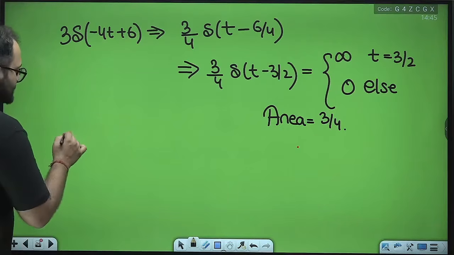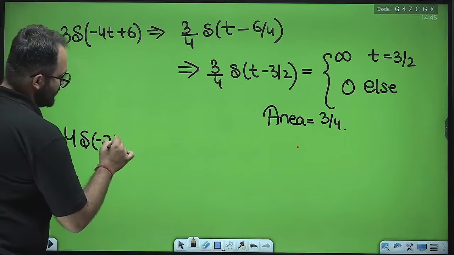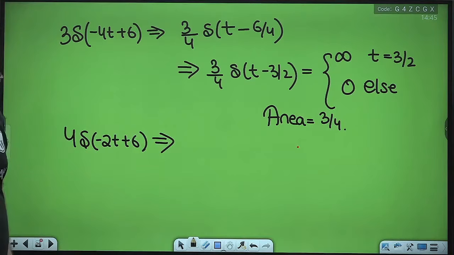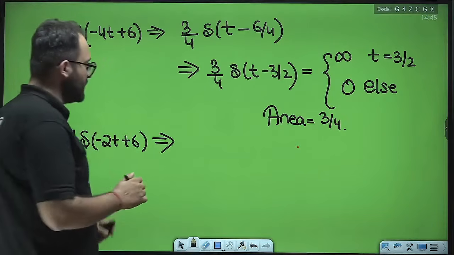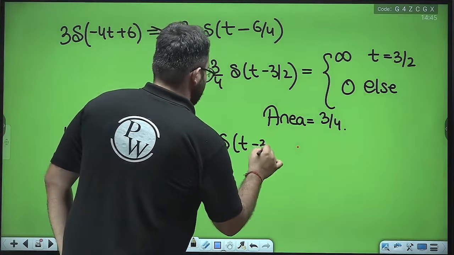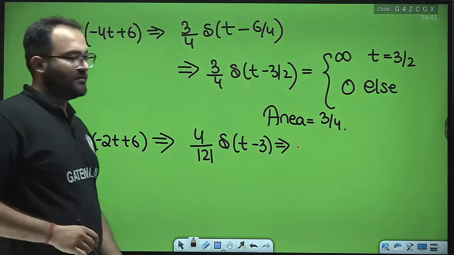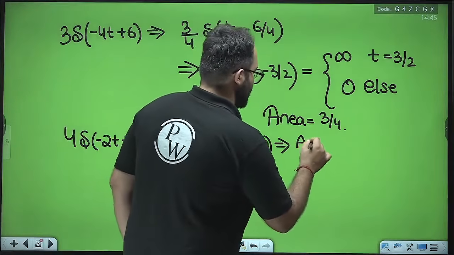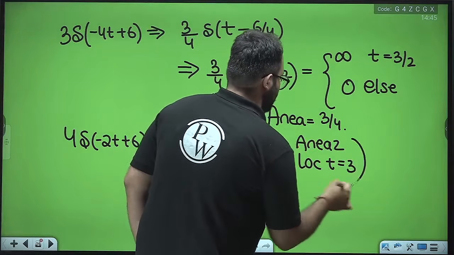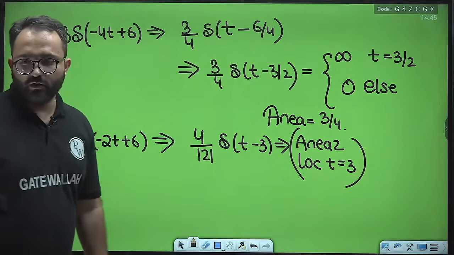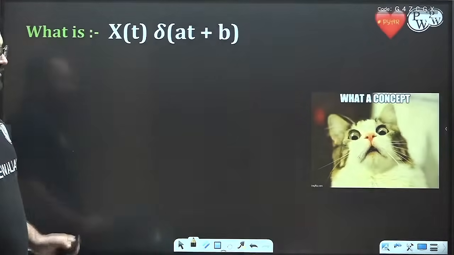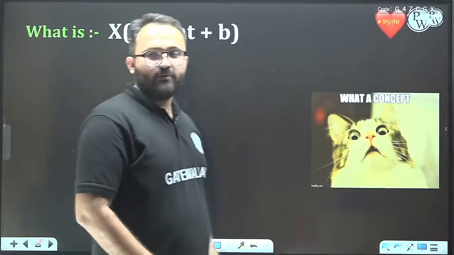Similarly, last example, 4 delta (minus 2t plus 6). This 2 will go out with modulus, so this will be 4 upon mod 2 delta (t minus 3). So what is the area and location? The area is 2 and the location is t equal to 3. Is it correct? Everyone is able to do it? Great. Let's move on now.